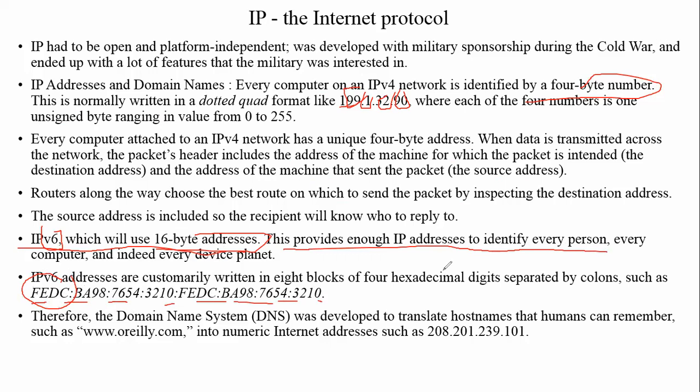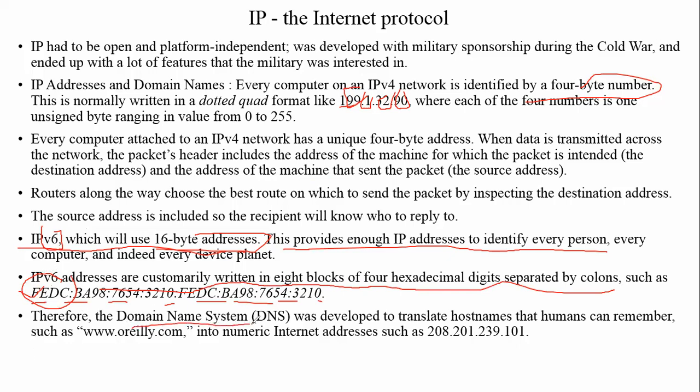Every computer and every device connected through the internet should get a unique IP address, which is possible by using IP version 6. IPv6 addresses are written in 8 blocks of 4 hexadecimal digits separated by colons. It looks like this.